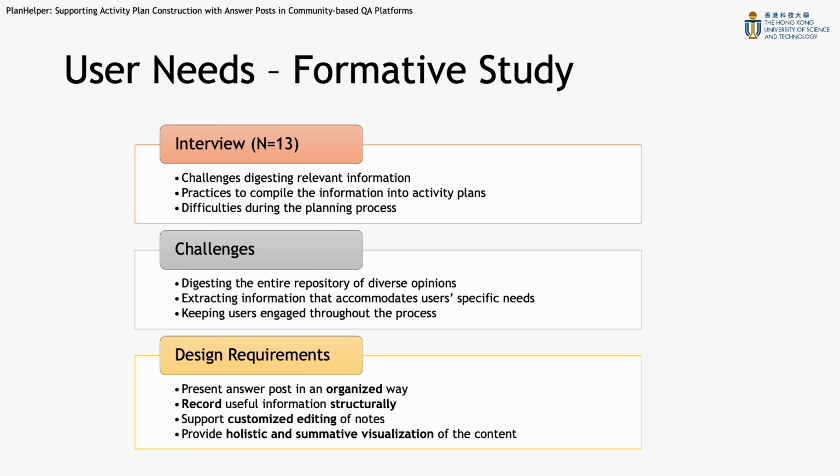From the interview, we organized participants' challenges when they develop activity plans from CQA answer posts into 3 categories: digesting the entire repository of diverse opinions, extracting information that accommodates their specific needs, and keeping themselves engaged throughout the process. The elaboration on each category is on our full paper.